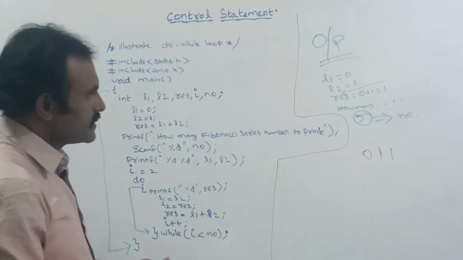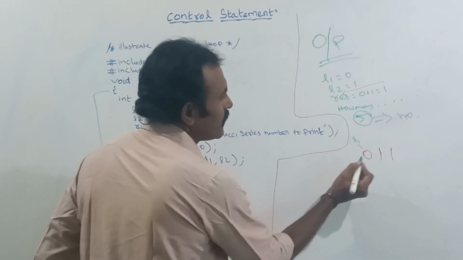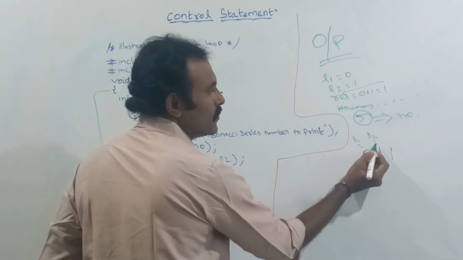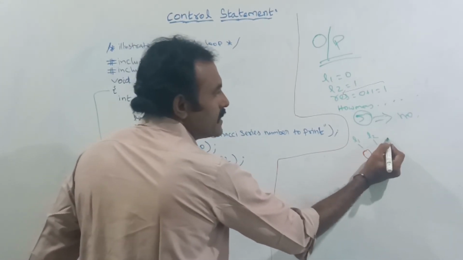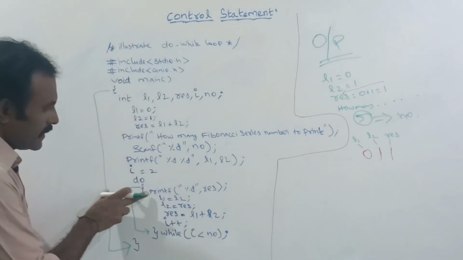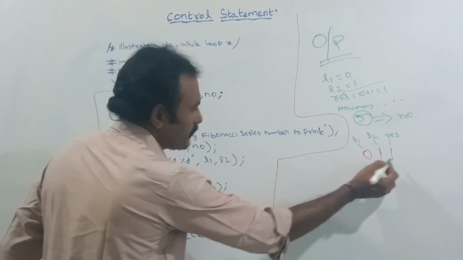Here this is the L1 variable, this is the L2 variable, and this is the result number, res number. In this step, printf result, I have printed.